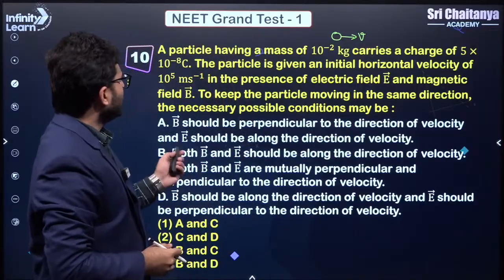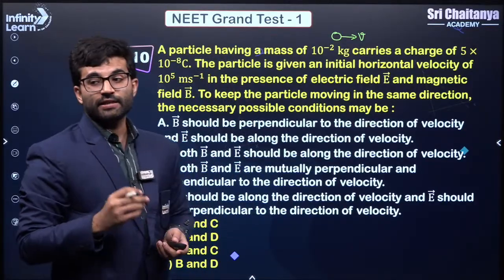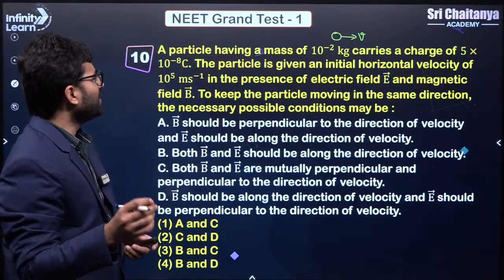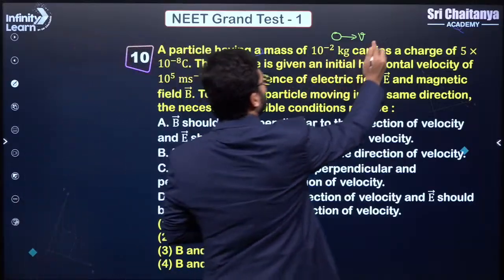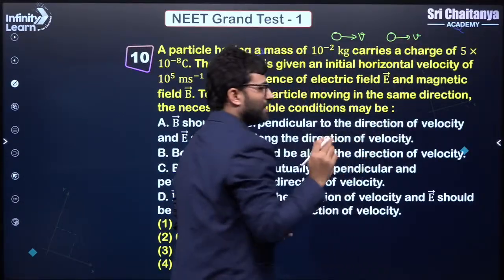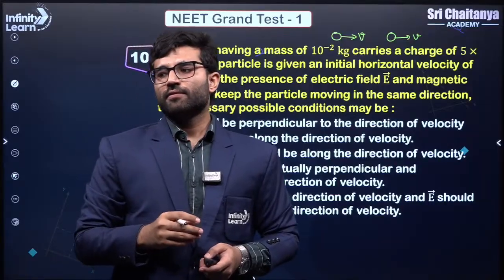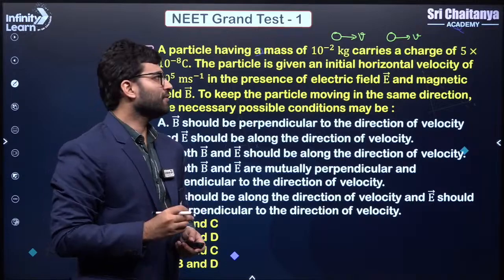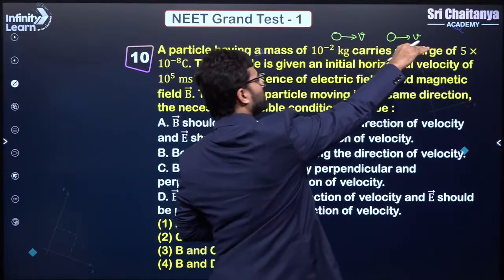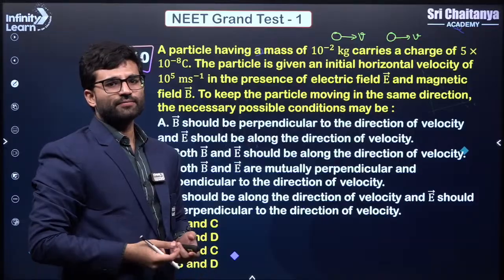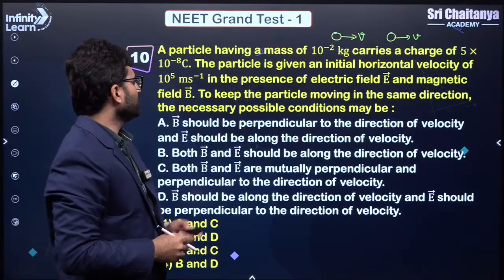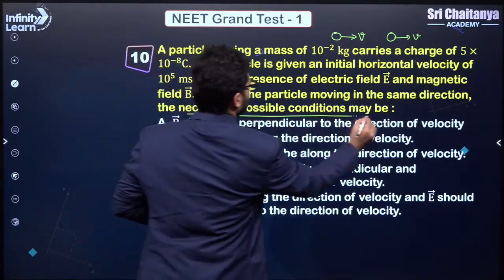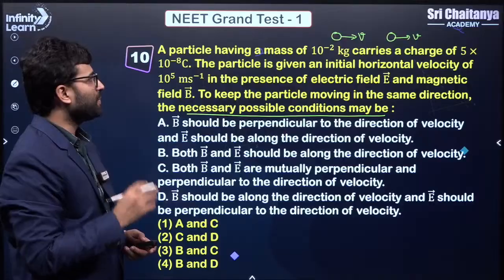In the presence of electric field and magnetic field, so there is an electric field here and a magnetic field here. We don't know where it is. To keep the particle moving in the same direction, the particle should keep on moving in the same direction. When will it keep on moving in the same direction? When there is no force in any other direction. Yes or no? So either the force has to be in this direction, or in all the other directions it has to be 0. This is the concept. So now we are told the necessary possible condition for this particle to move in the same direction.